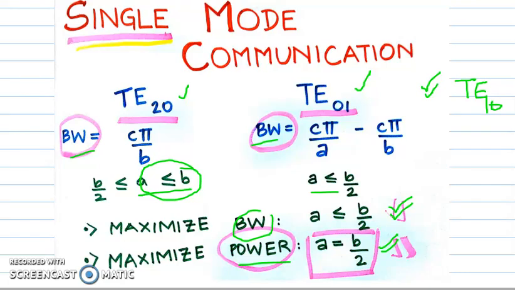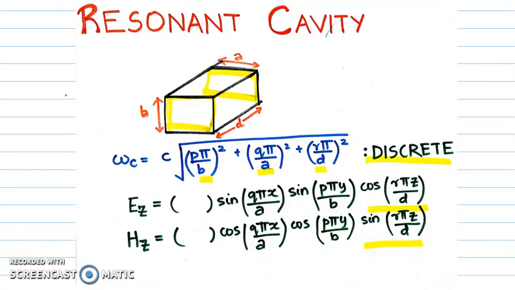Now let's come to the last case, that is, when we cover the waveguide from all three directions. This is the third direction that was present. Till now we were allowing propagation in the Z direction. But what if we also stop that? If we stop that, then standing waves are formed in all the three directions. We get a cutoff frequency which is of the form as shown, that is, this extra term gets added. All the analysis that we have done previously can be extended here as well.